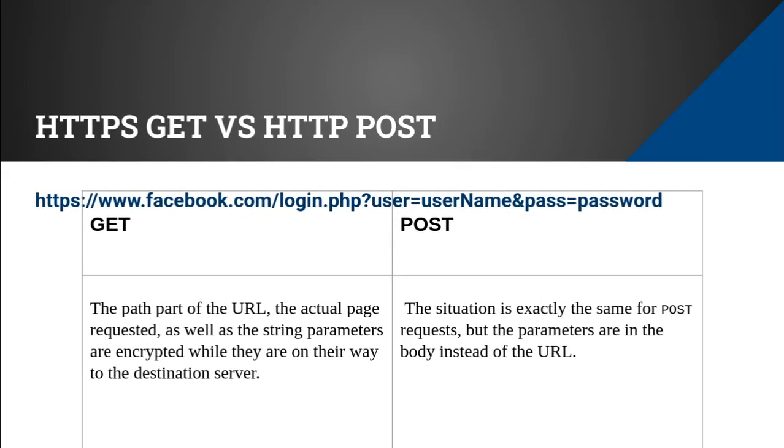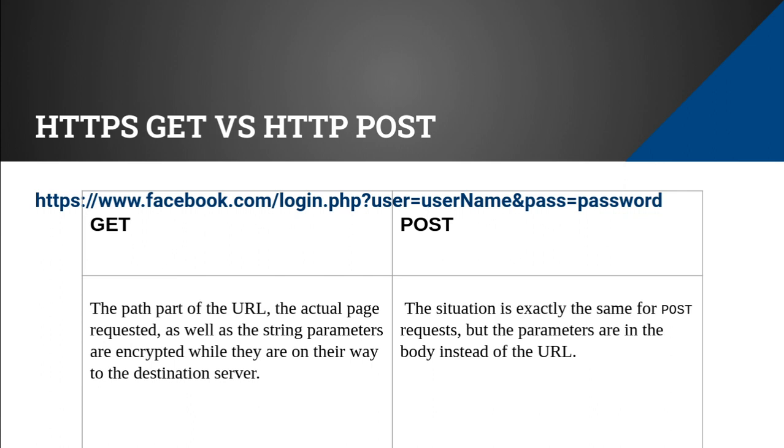The last one is HTTPS GET versus HTTP POST methods. HTTPS will encrypt the data. The actual page requested as well as the string parameters are encrypted while they are on the way to the destination server. If an attacker intercepts this, he will know only the domain name, like facebook.com, and the length of the request and the length of the response. He doesn't know the data.